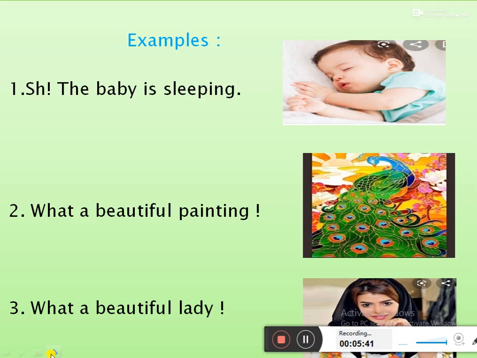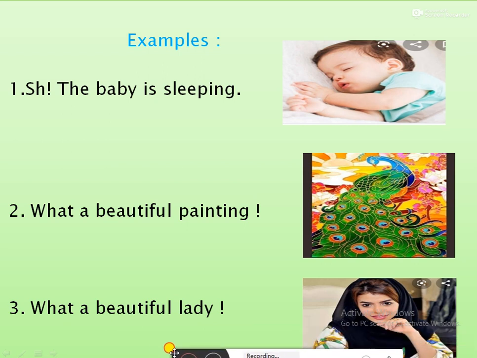For example, shh, the baby is sleeping! Second sentence, what a beautiful painting! According to this sentence, you have to show your feelings. Third sentence, what a beautiful lady! I hope you all understand these 4 kinds of sentences.